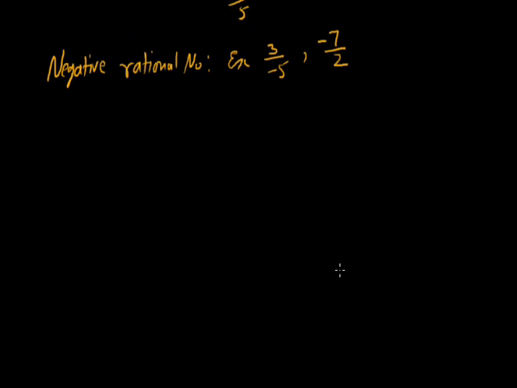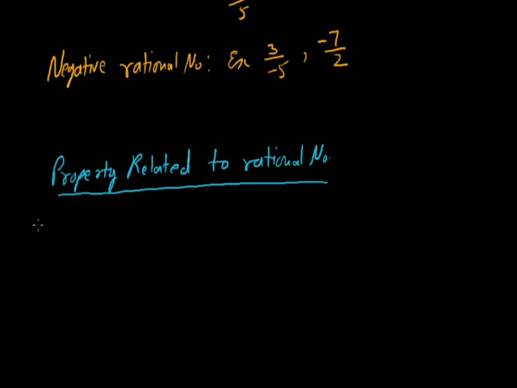Now we discuss some properties related to rational numbers. The first one: let's say we have a rational number a by b. We can divide numerator and denominator by the same number, let's say the number is m.